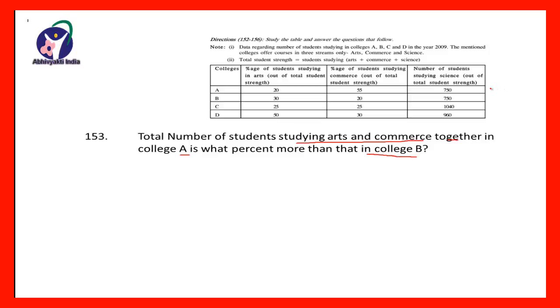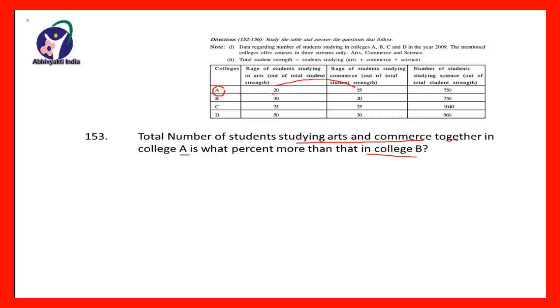Now here you will find the total number of students in college A, in college B, in college C, in college D, and then you will find the total number of students studying arts in A, arts in B, and like that. But friends, there is no need of doing all these things. The very simple thing is that you have to find the total number of students studying in the arts and commerce faculty together in college A.